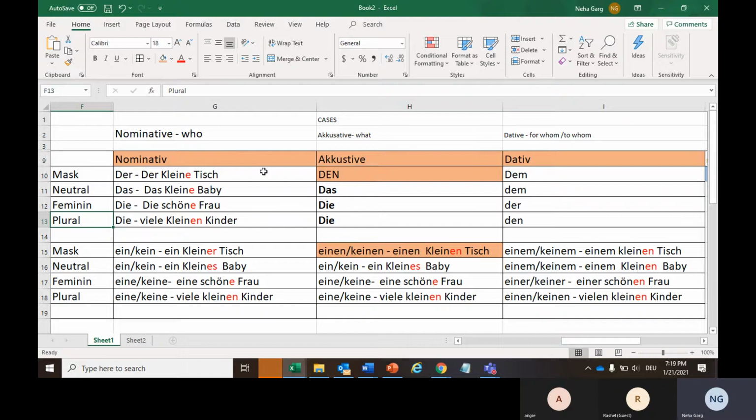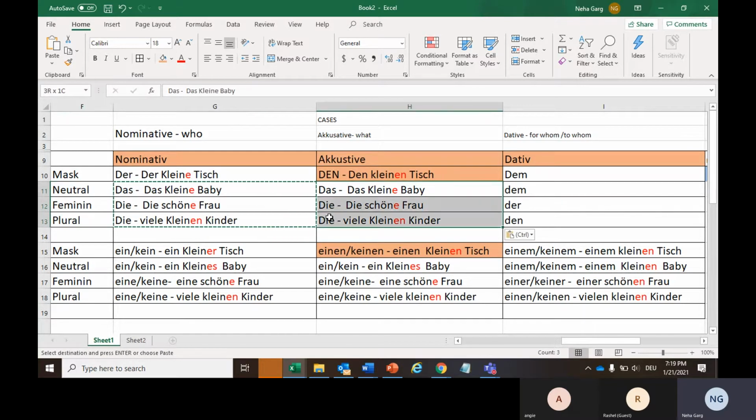Now, if I talk about the accusative case, it will also be similar to this one. So it will be den kleinen Tisch. Here I am adding an extra en because, as I said, accusative masculine will always be a special case. Whatever the article will be, the same ending will go with the adjective also, because this is basically a special case, this masculine accusative.